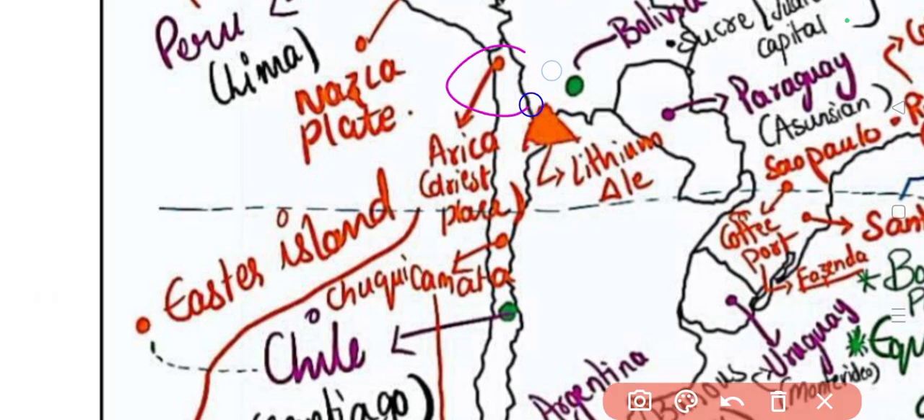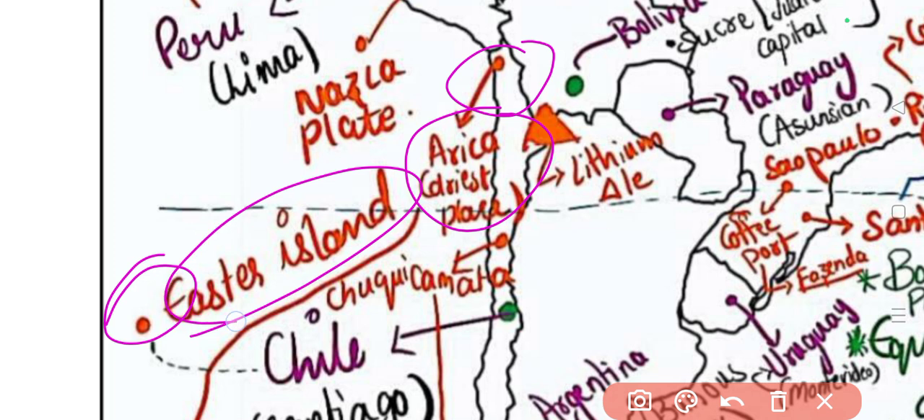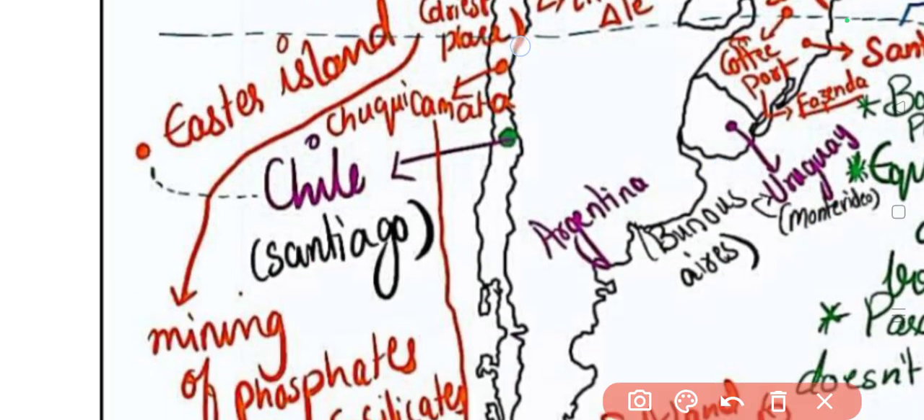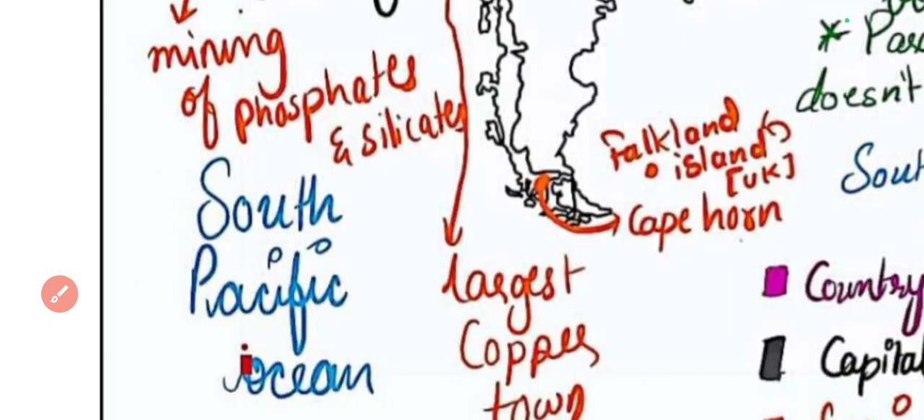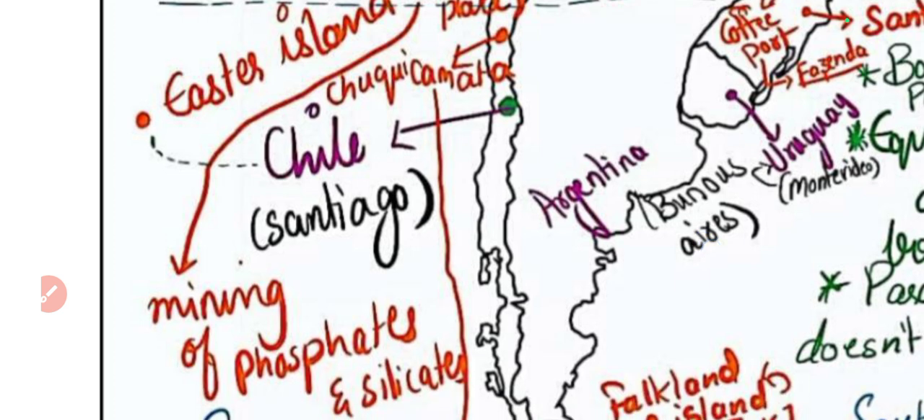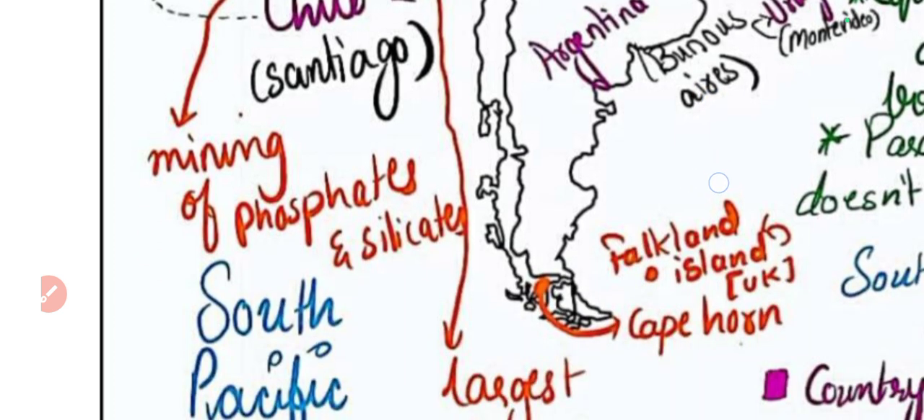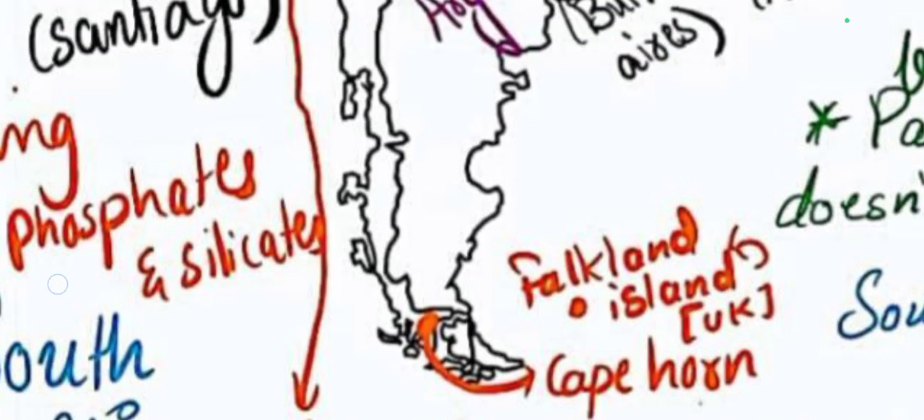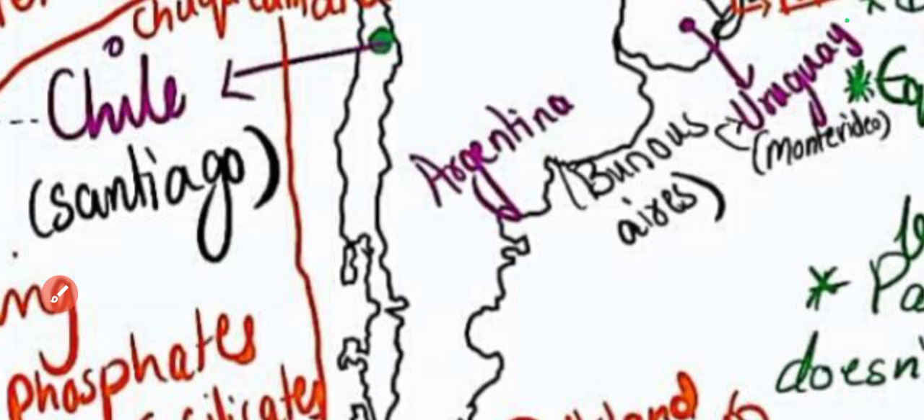There is a place named Arica, which is the driest place, and in the Pacific Ocean there is Easter Island which belongs to Chile itself. There is a place named Chuquicamata, which is important for copper. This is also known as the largest copper town, and Arica is also known for its mining of phosphates and silicates. And here we have something called Cape Horn. And in the South Atlantic Ocean, we have something called the Falkland Islands, which belong to the UK.